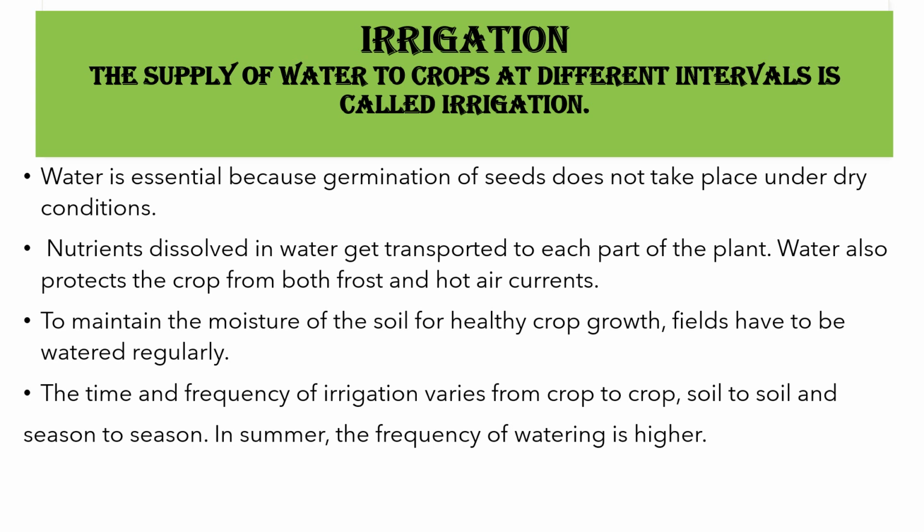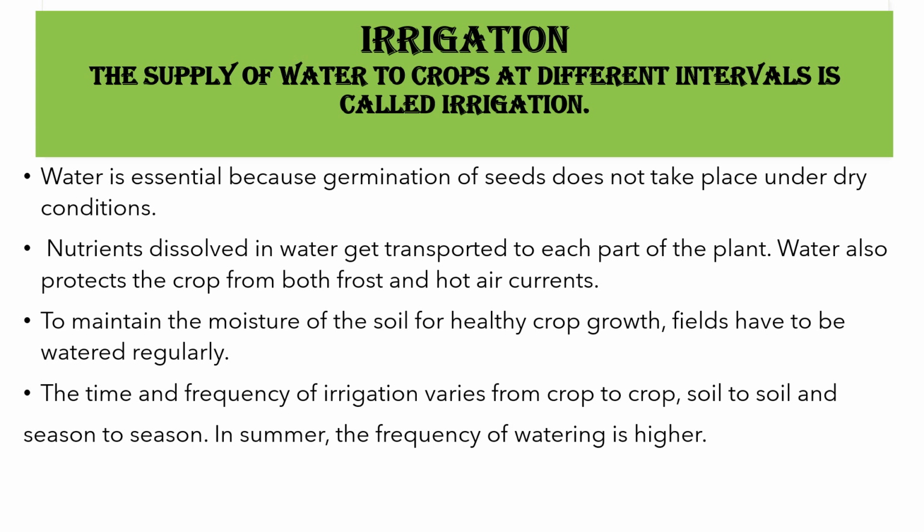Children, you all know that water is very important for all living beings. Plants also need water. In fact, a plant contains nearly 90% water. They need water for proper growth and development. Water is absorbed from the soil by the roots, and all the fertilizers and minerals dissolve in water and get transported to each part of the plant. Water also protects the crop from frost and hot air currents.